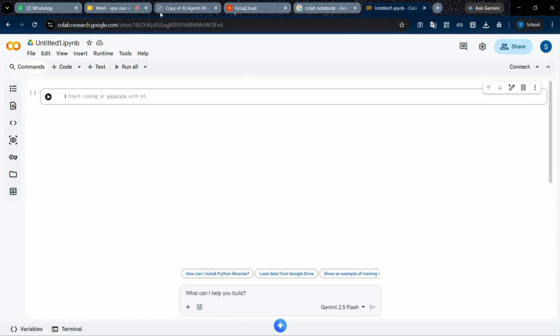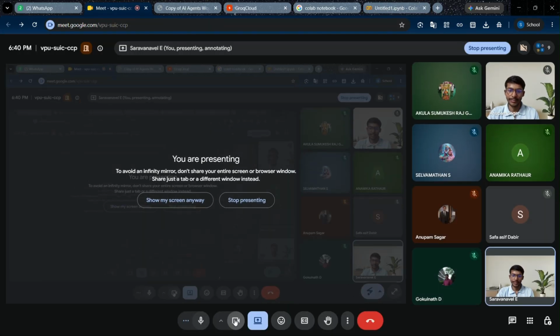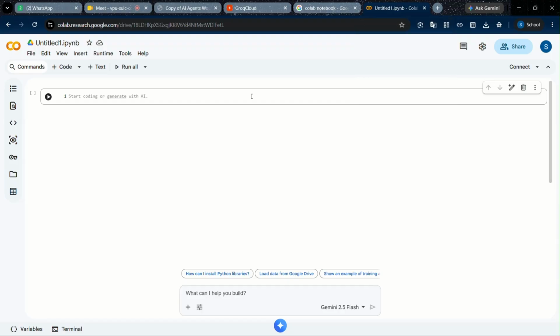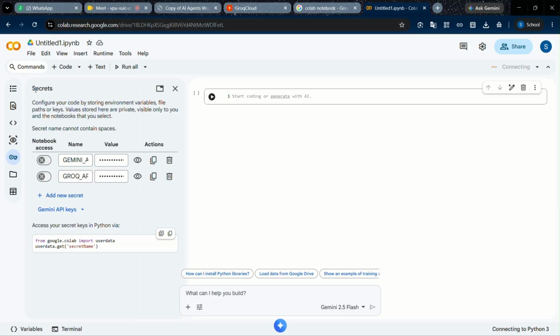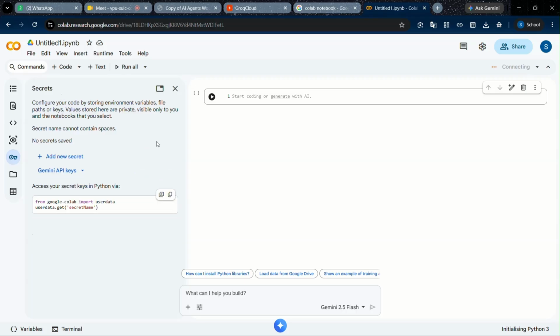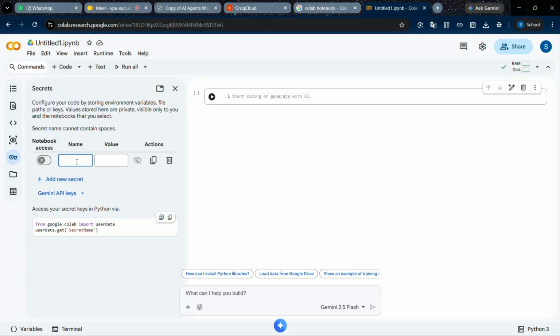Before starting, this is the secret key, the environment key, where we can store our Grok API key. I'm deleting this one.